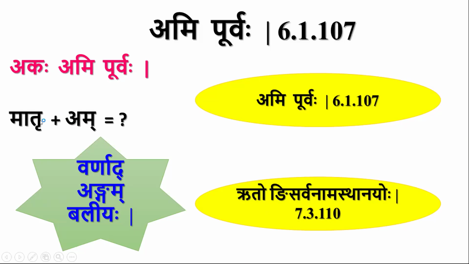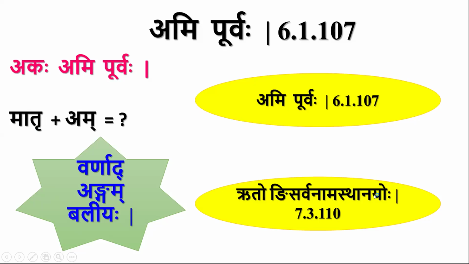So we call this Anga Karya. Anga means the part on which the Pratyaya Vidhi will take place. Because of this Pratyaya, whatever changes are going to happen, the changes are going to happen on this word Matru. So the Matru is called Anga.